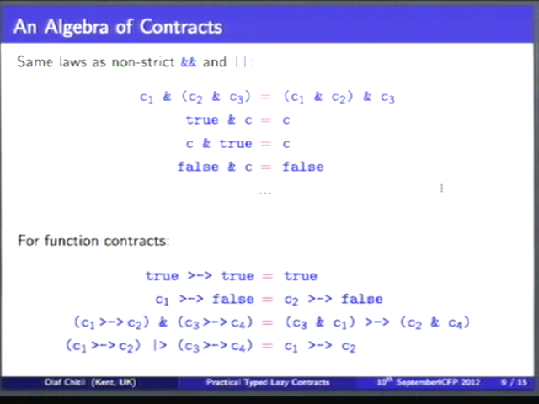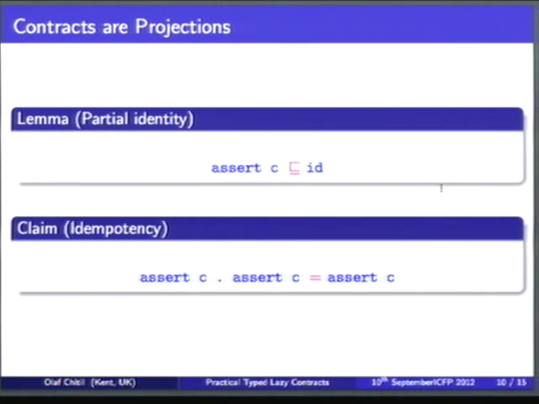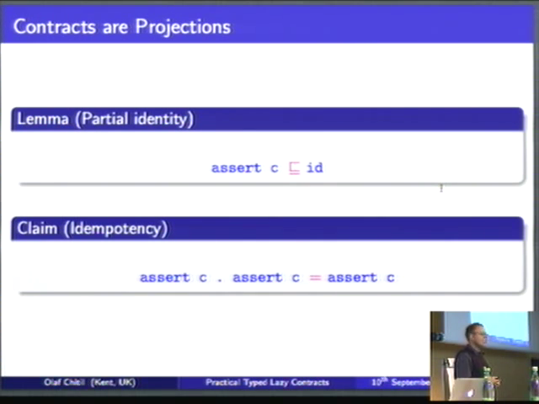It has nothing to do with implication. Actually, a function contract is more like a conjunction in many ways, because you're basically just checking that both the precondition and the postcondition hold. It's just they work on values of different types. Something else we naturally want to ascertain is that our contracts actually are projections. That's something we expect from contracts, and we can easily verify that they are partial identities. So basically they are either identities or they insert some errors into the result when the contract doesn't hold.